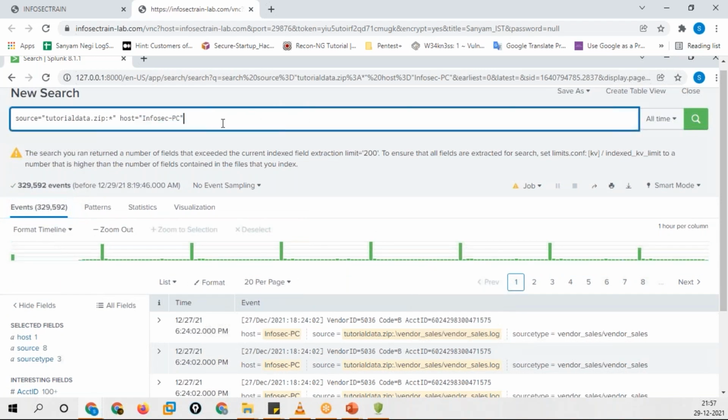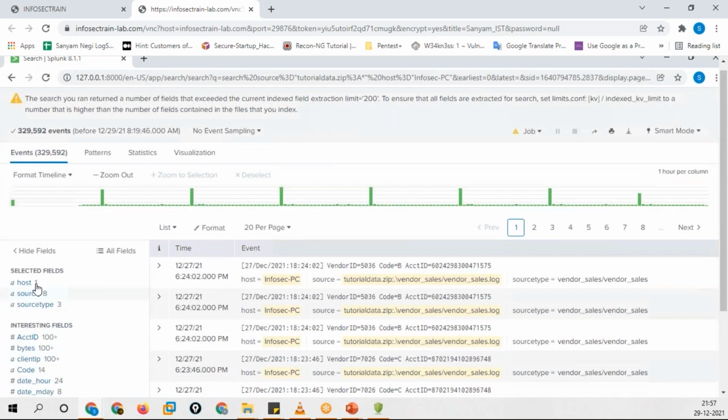Okay. For example, how many hosts are there? How many sources have been included? And how many source types are there? They include that. Like one host, InfoSec PC, remember? That represents the count, the number of them.